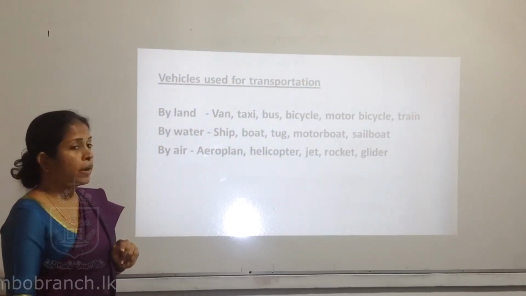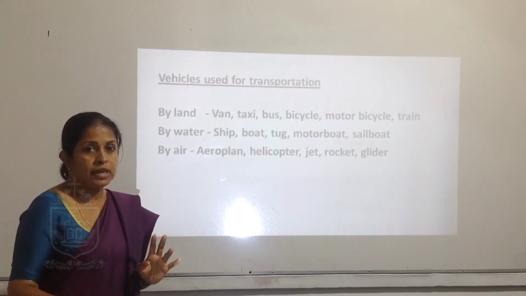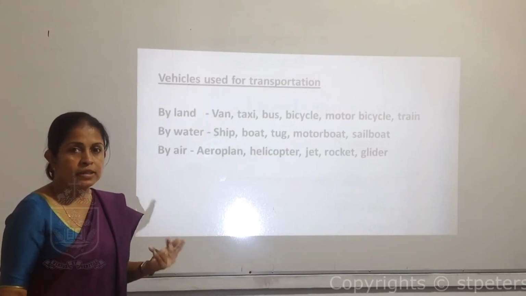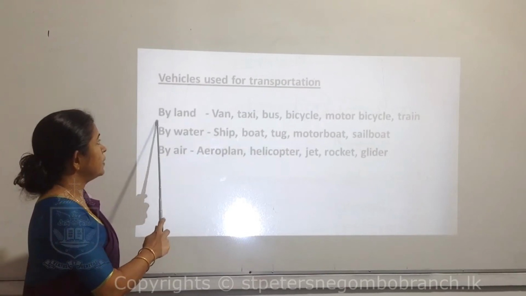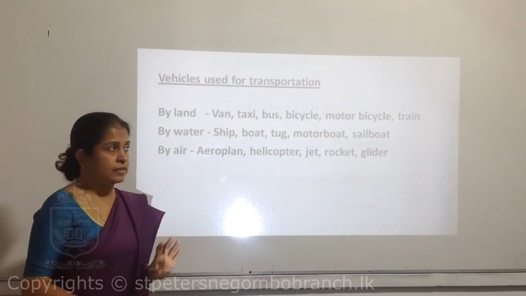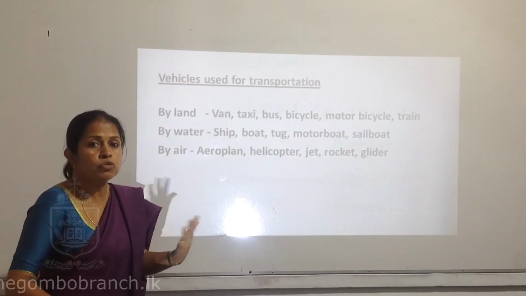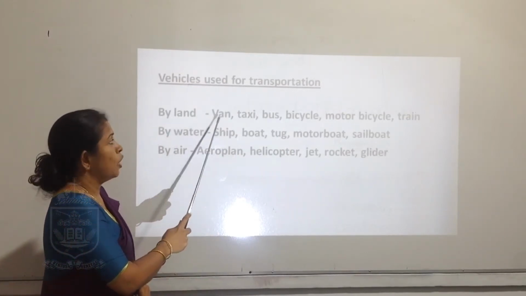Next, vehicles. Now we know there are three modes. For these three modes, there should be vehicles to move. We'll see what the vehicles are in these three modes. First, by land. What are the things that we can use to move from one place to another on land?